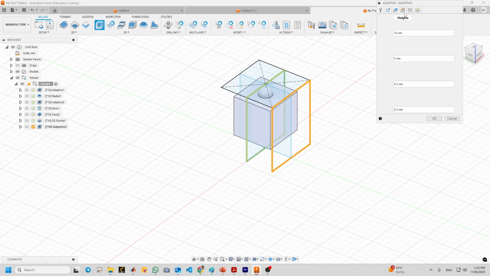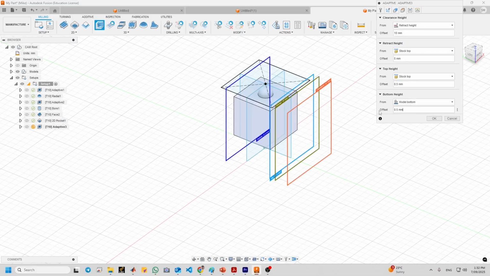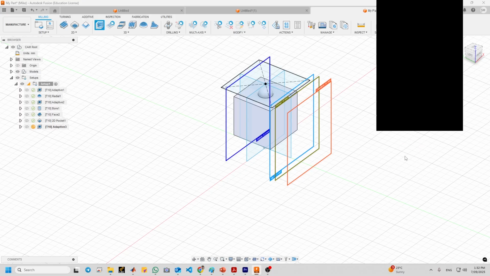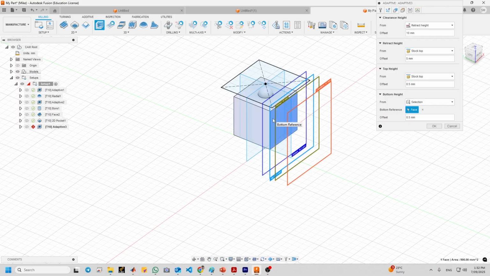Now we go to the next tab, height. This one should be changed to selection again. Select this surface. For the offset, we put 0, 10.